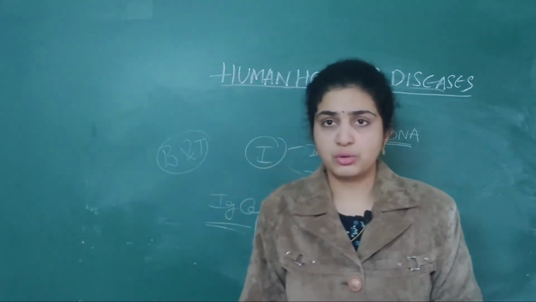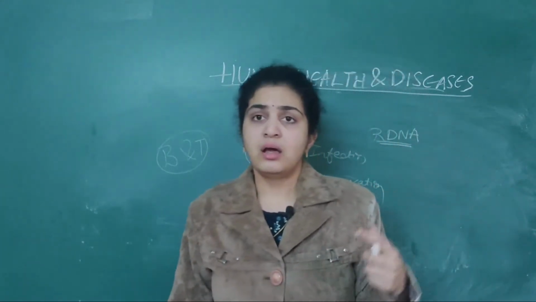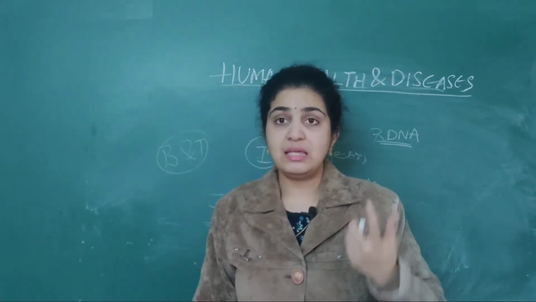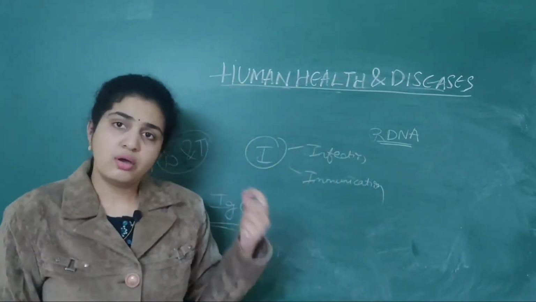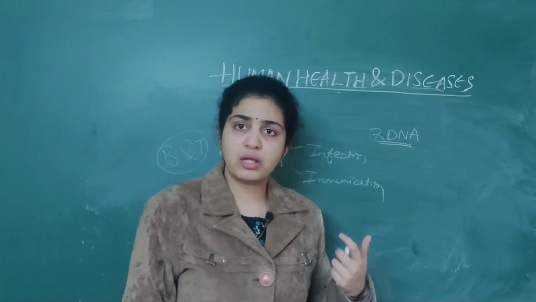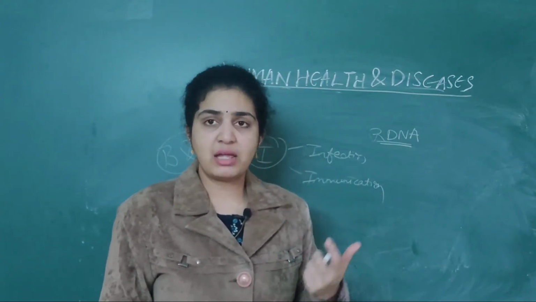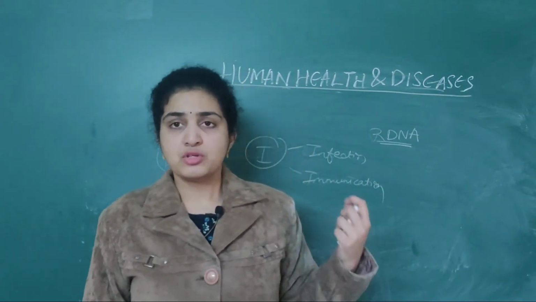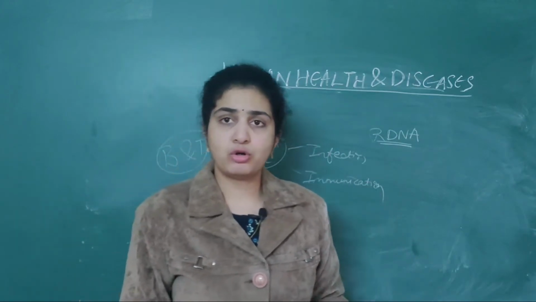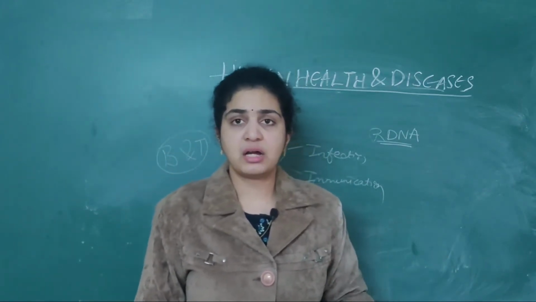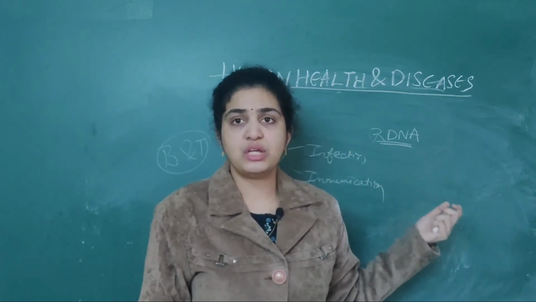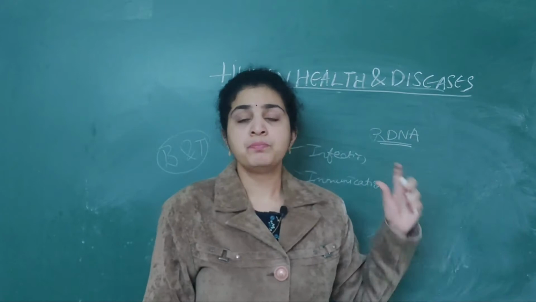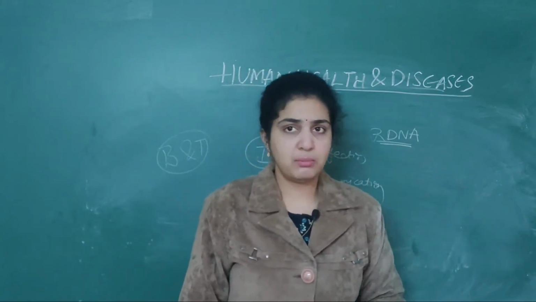For example, the hepatitis B vaccine, which every one of us should take, is produced basically from yeast. Yeast will produce this hepatitis B vaccine. So however many fungi you want, you can grow, and it will be available for the entire world. On a large scale, they are produced from bacteria and fungi based on the technique called rDNA technology, that is recombinant DNA technology. So this is about vaccination and immunization.